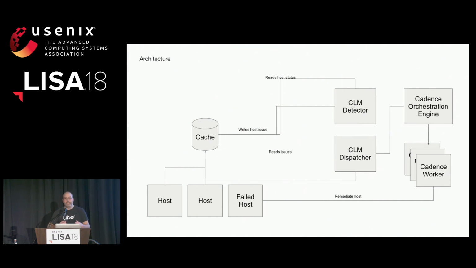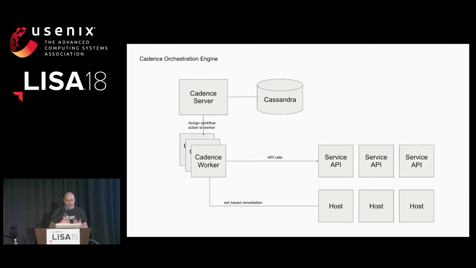So I'm going to dive into a little bit of the individual components a little bit more. I mentioned Cadence is an open source engine that we use. It's distributed, highly available. It's developed at Uber for a way to execute asynchronous, long-running business logic in a scalable and resilient way. The business logic modeled as workflows or activities. Cadence's sole purpose is to orchestrate activity executions.